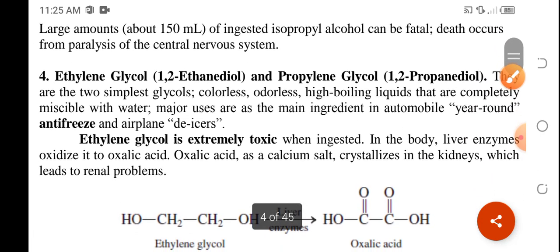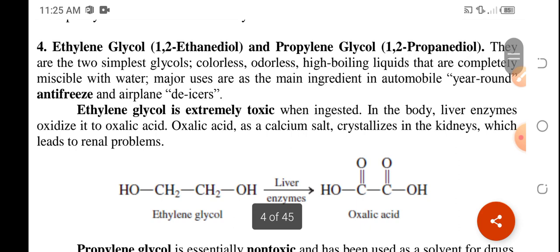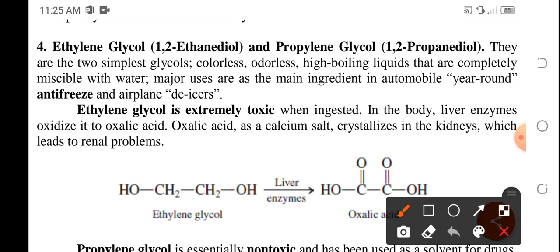Okay, next important alcohol are the ethylene glycol or 1,2 ethane diol. So dalawa ang hydroxyl group attached to the parent chain, and we have propylene glycol or that is 1,2 propane diol. Okay, so these are the two simplest glycols. They are colorless, odorless, and high boiling liquids.